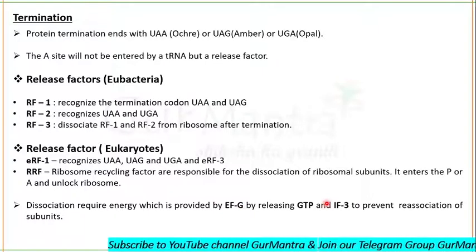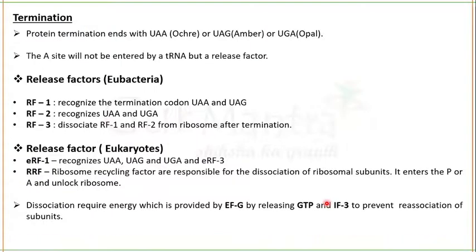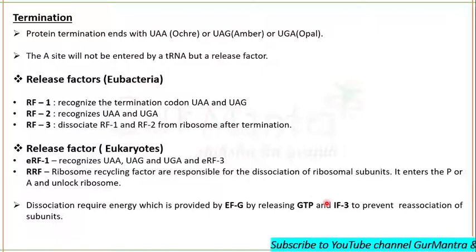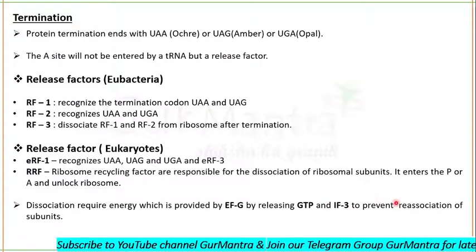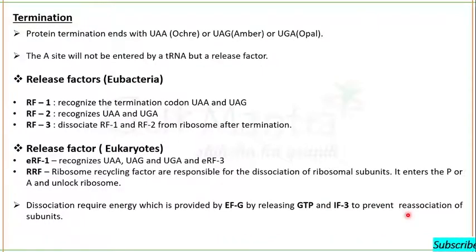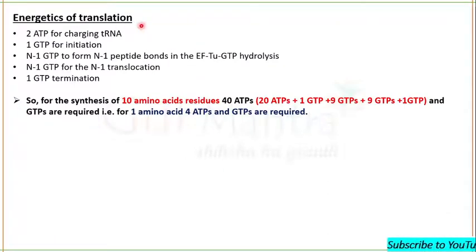And once the 2 subunits have been dissociated, as I told you in the first lecture, initiation factor 3 does not allow the 2 subunits to get together. So initiation factor 3 will further prevent the reassociation of subunits. Clear? Okay.